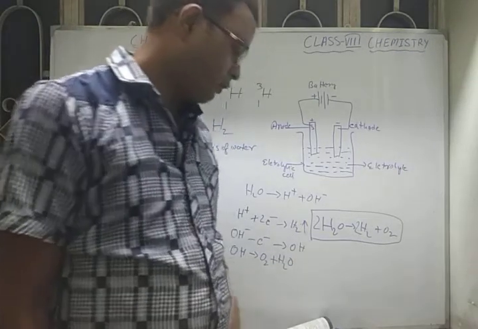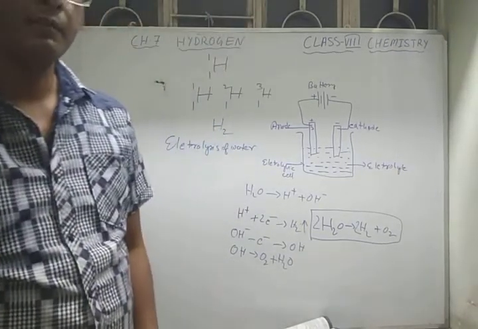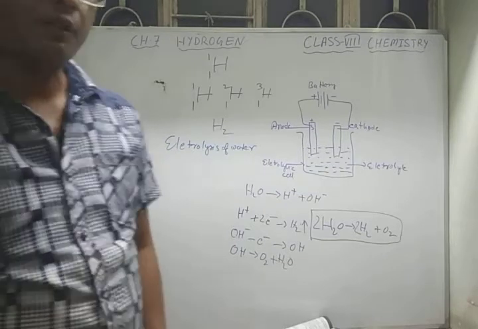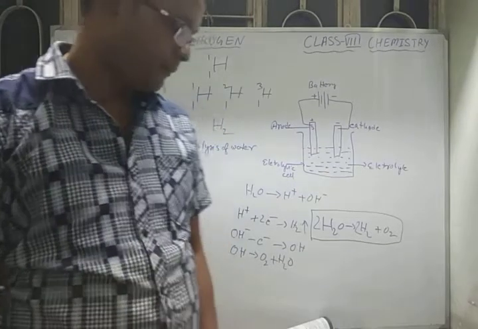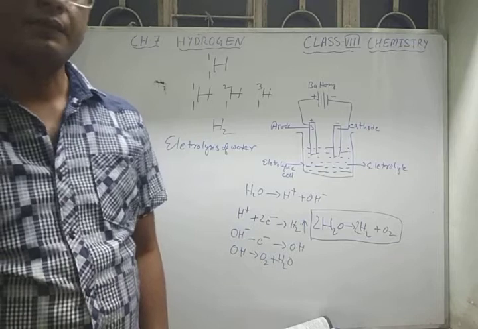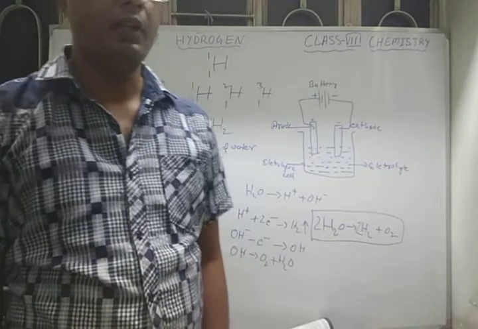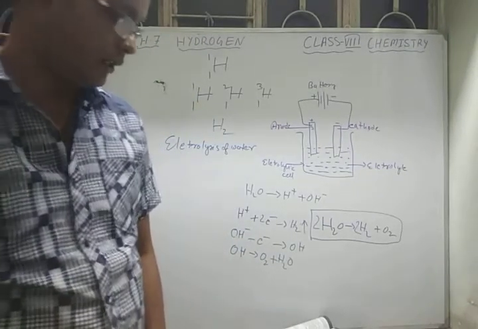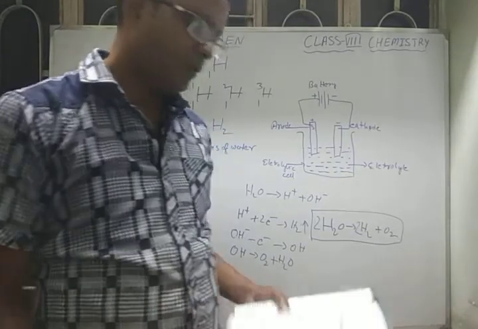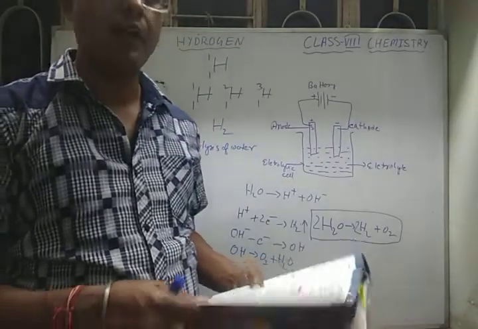Now I hope you have understood this process of electrolysis of water, a process of formation of hydrogen gas from water. Another process in your book is the laboratory preparation of hydrogen.